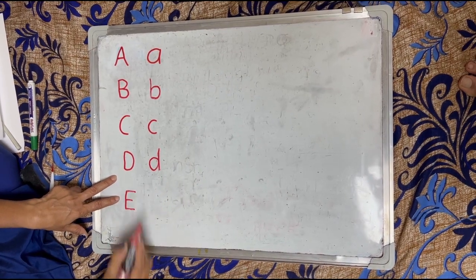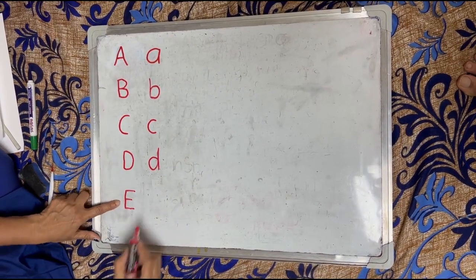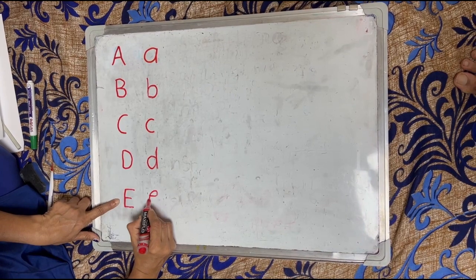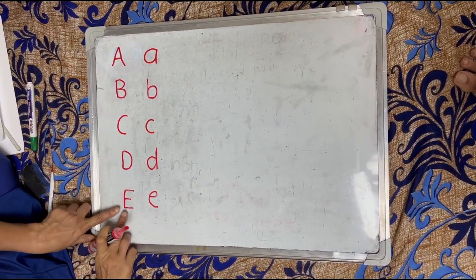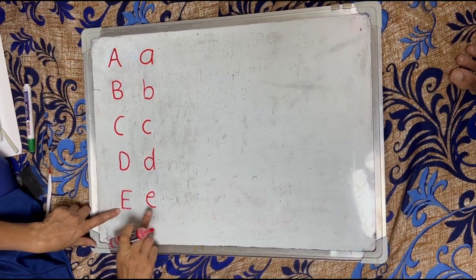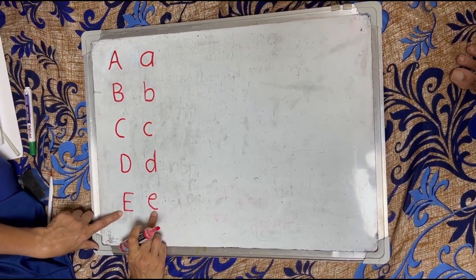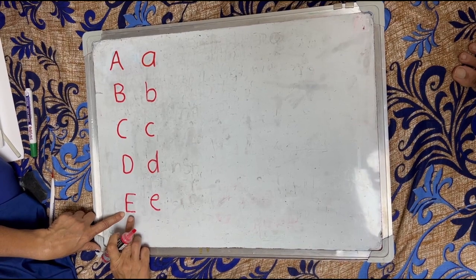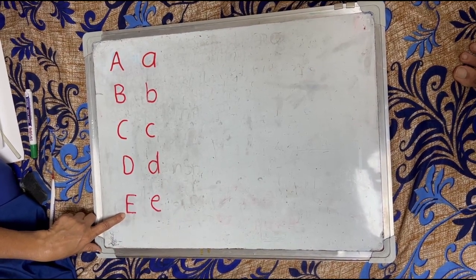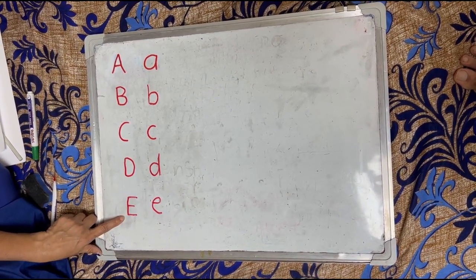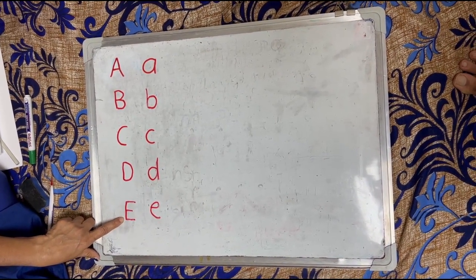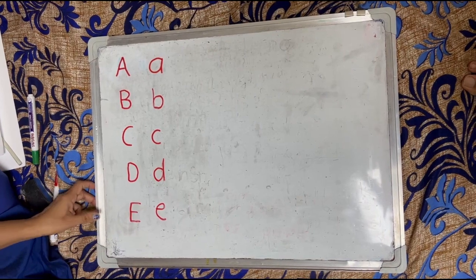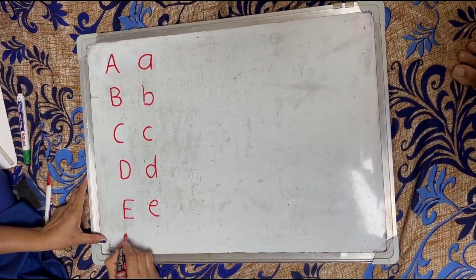Your next letter is E. This is capital letter E and small letter e. The phonic sound of letter E is A.